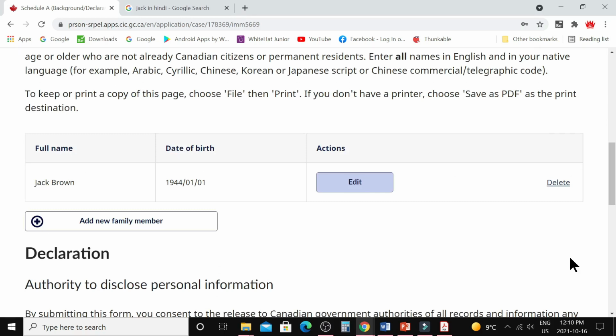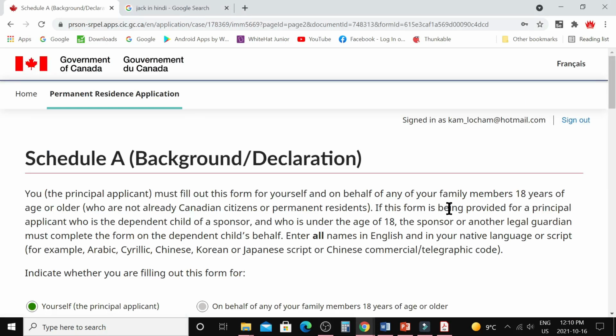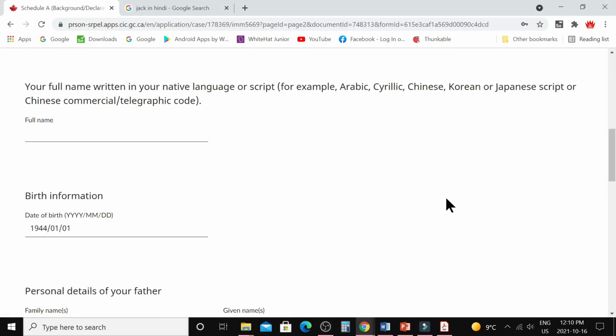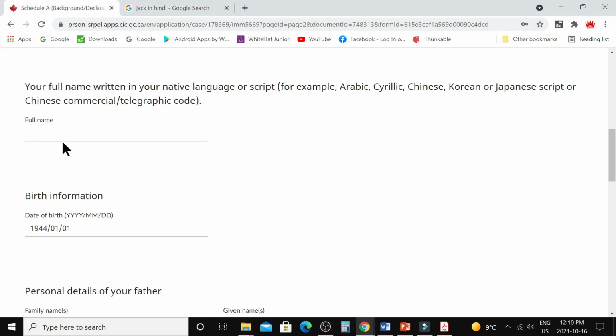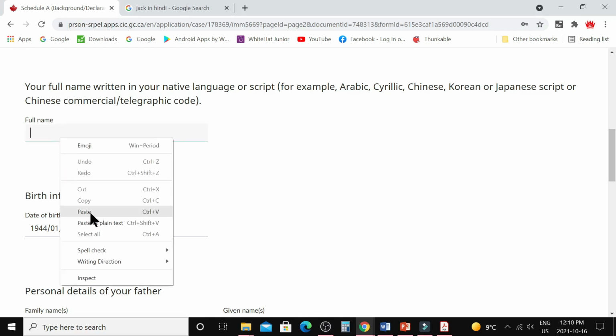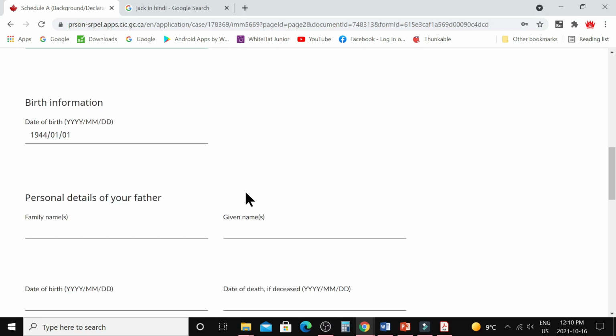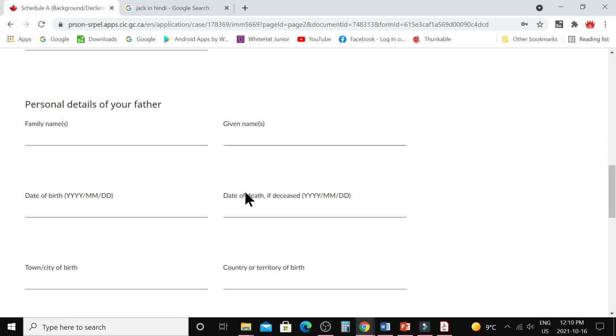Next one, how to write the name in another language, in your native language. For that, just click on edit and go to the form if you already completed it. So here you write your name in the native language. What you can do is go on the internet and search, like I said, Jack in Hindi, Jack in Punjabi, Jack in Chinese, Jack in Bengali, whatever name you want, and just copy from there. If you don't do that, it's not a problem, but if you want to complete it, because I got questions that many people want to complete it, that's fine, perfect, just paste it here, and that's how you can write your name in the native language.